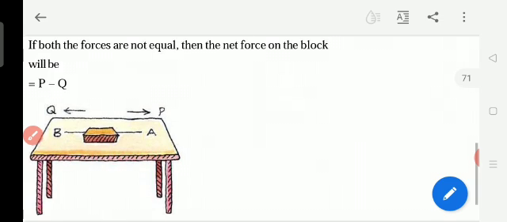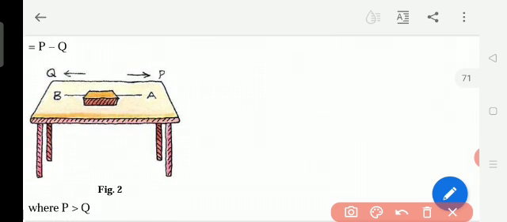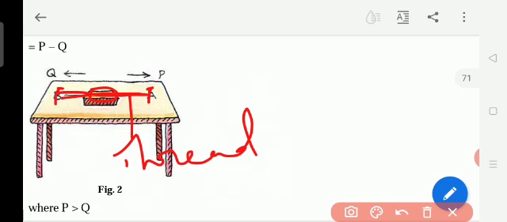For example, in the middle there is a block and on this side one hook. Hook means like a nail. And this side also they tied one nail, and both the sides they tied with a thread.